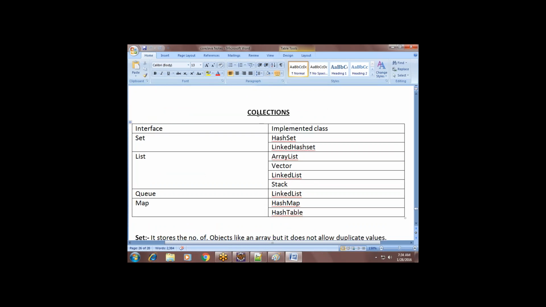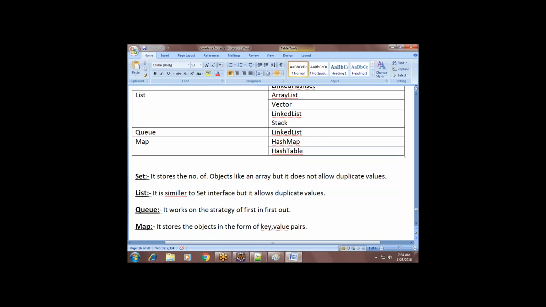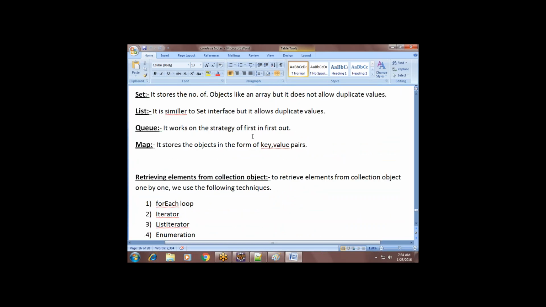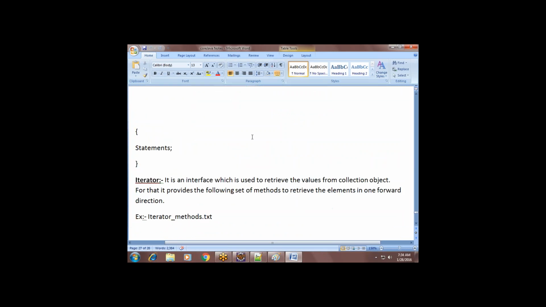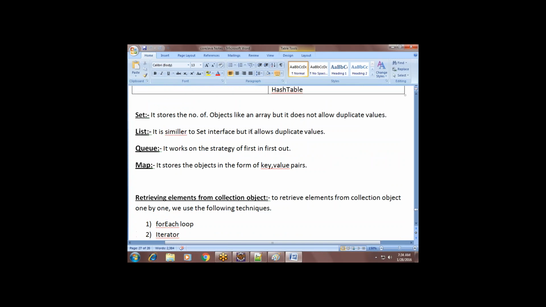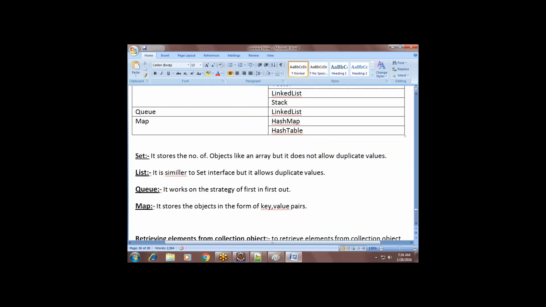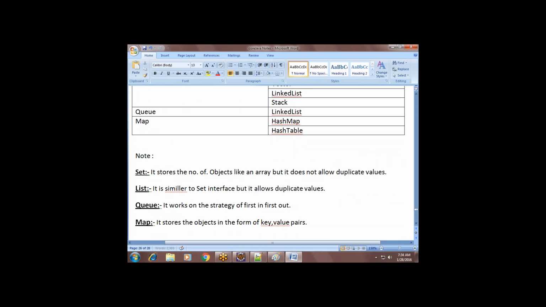Basically, in the collection framework, all of the collection framework is available in which package? The java.util package. Yes, the java.util package. That we have to keep in mind. Note: all the collection framework is available in the package called java.util, right?